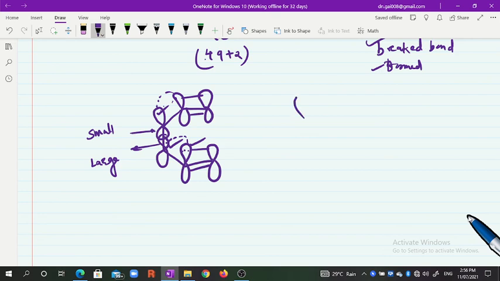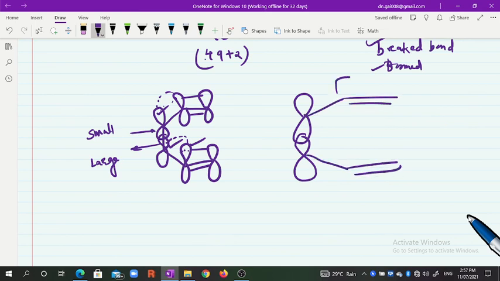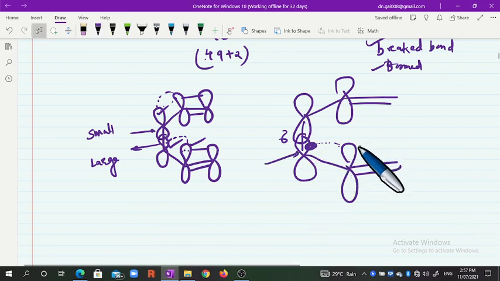Our sigma bond is this. We will try to simplify it further. In this case we know that this is the sigma bond, and the new pi bond is from this orbital, the nearest orbital. Therefore the sigma bond is also from this top orbital, and the pi bond is also from this orbital.